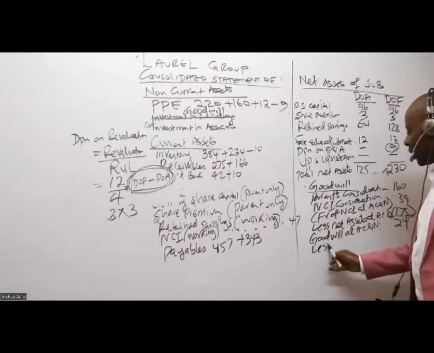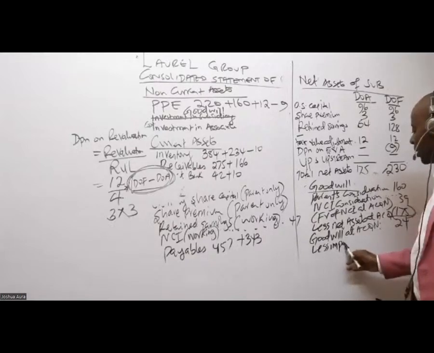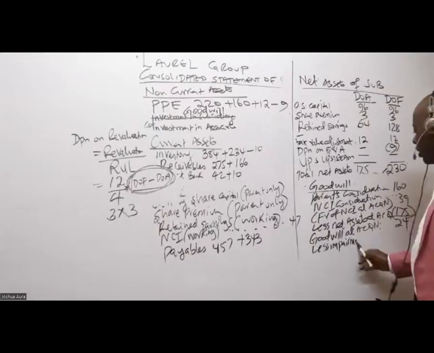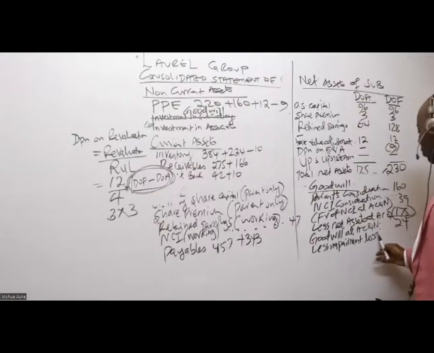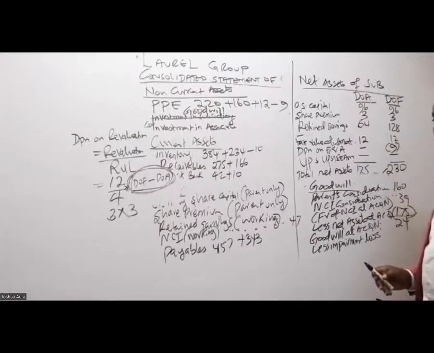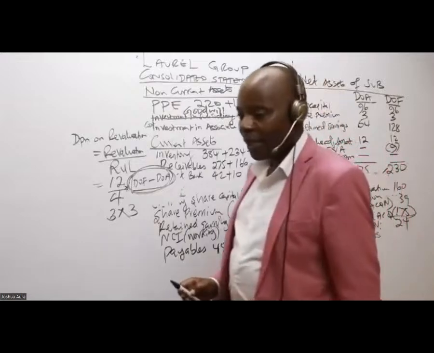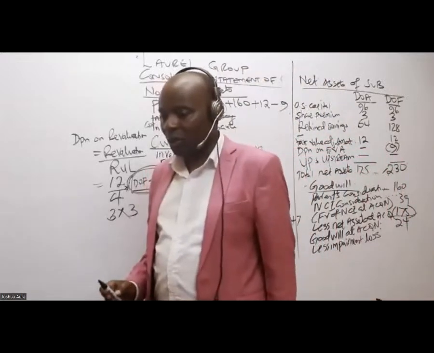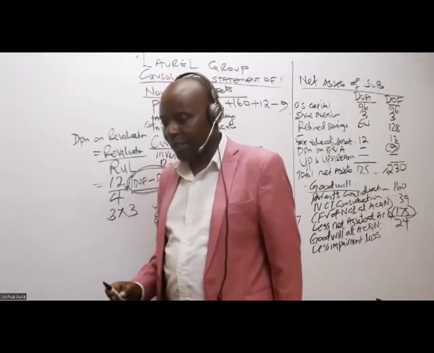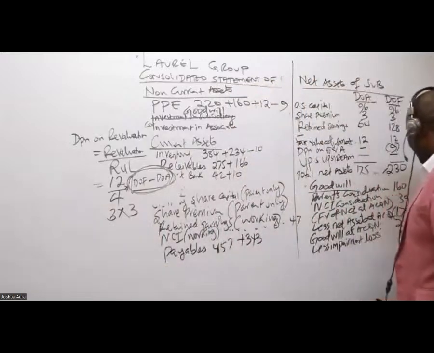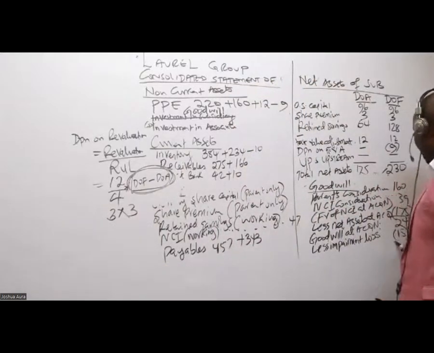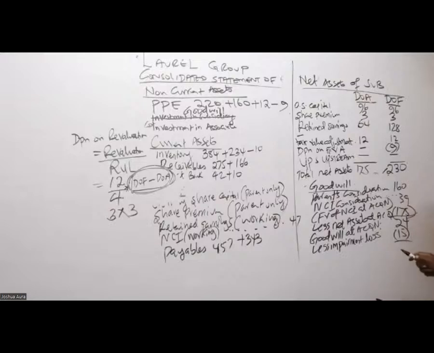So less impairment loss. Is there anybody who is able to remember what the impairment loss is? 15, right? So in this case here, 15. Kindly subtract 24 minus 15, which gives me 9.